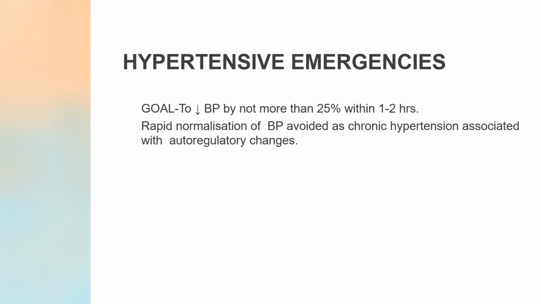Now why is it so? Rapid normalization of blood pressure is avoided because the patient is in chronic hypertension, and chronic hypertension is associated with autoregulatory changes. That is why it should not be done so aggressively, to immediately get the blood pressure down to a normal value.